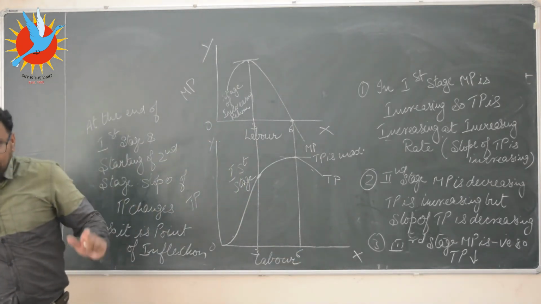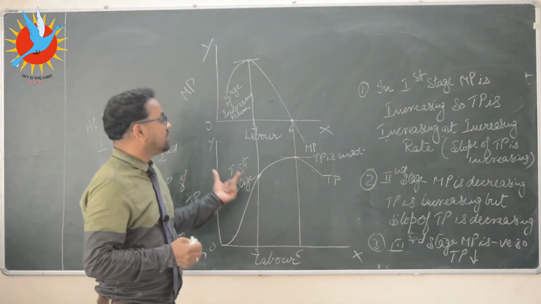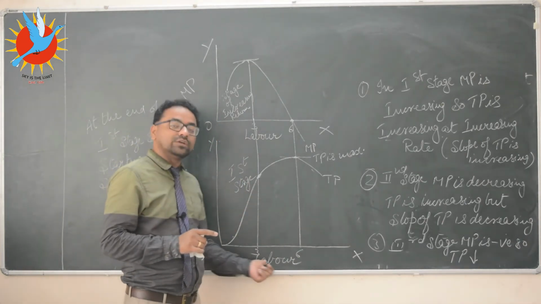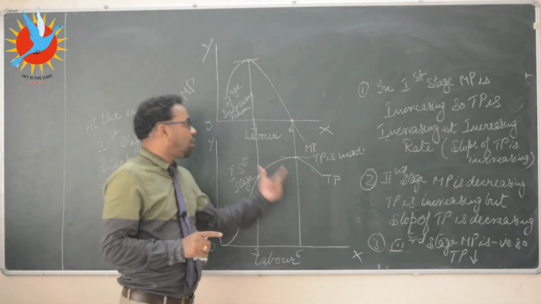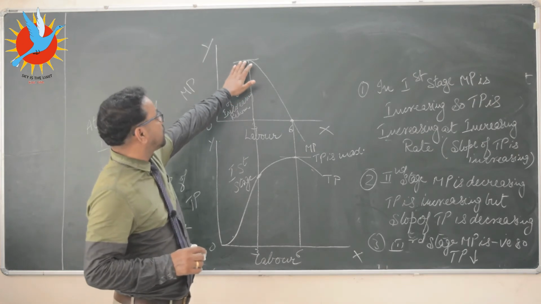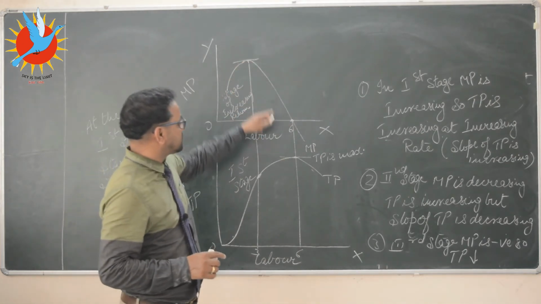So the law of variable proportion is our main topic of today's class. It states that if we continue to increase the variable factor on the same fixed factor, then a stage will come from where MP will start decreasing, which means the second stage.